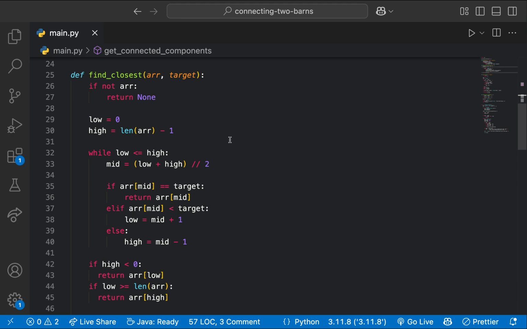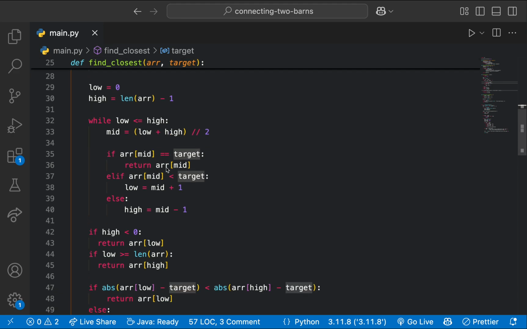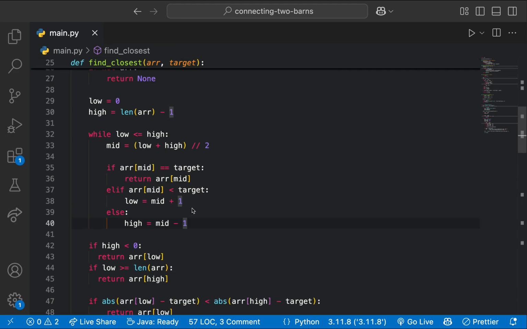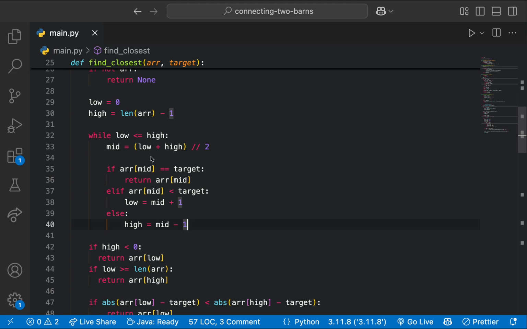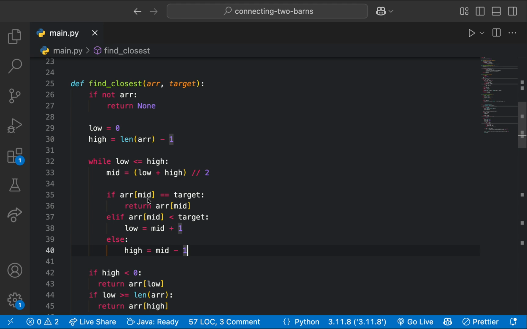Then we have our binary search function, which essentially finds the closest value in a certain array R given a certain target. This is a pretty basic binary search. All we do is go through the array and change our bounds depending on whether our current mid value is equal to the target, less than the target, or greater than the target. If it's equal to the target, we return the mid, because that means the target value is actually in the array.